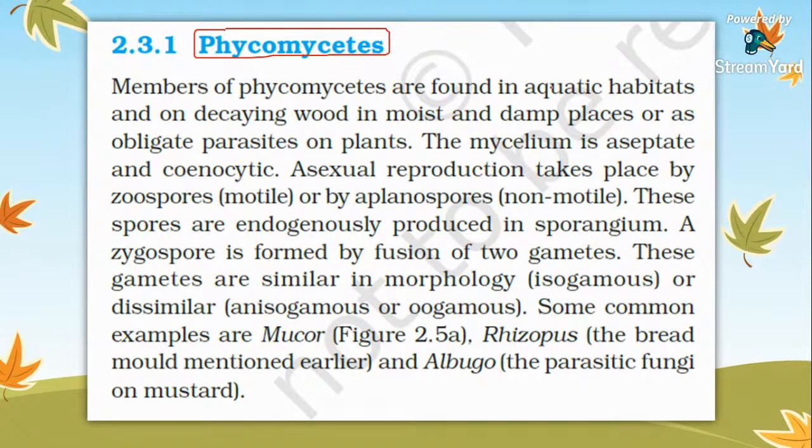Members of Phycomycetes are found in aquatic habitats, on decaying wood in moist and damp places, or as obligate parasites. What do you mean by obligate parasite? Right from the first lecture we were discussing that they cannot continue their lifespan without destroying a host body.